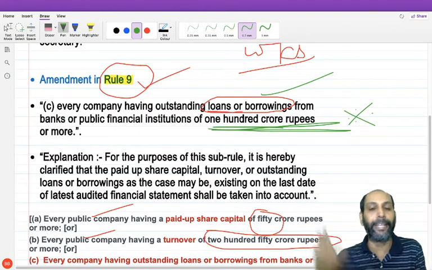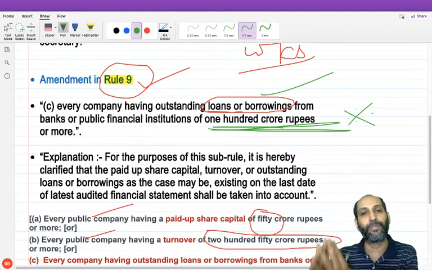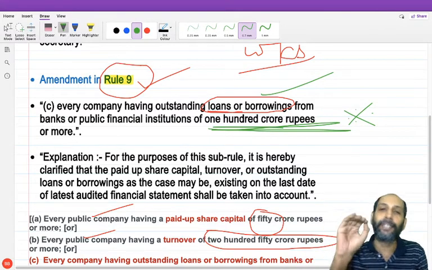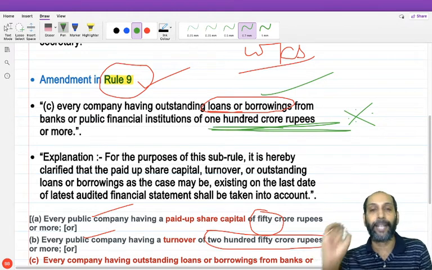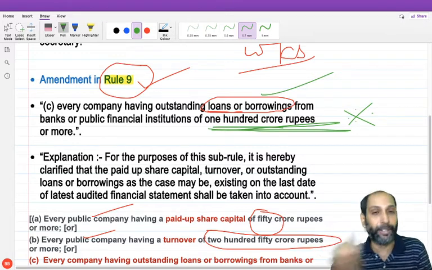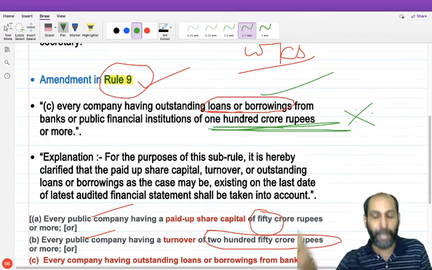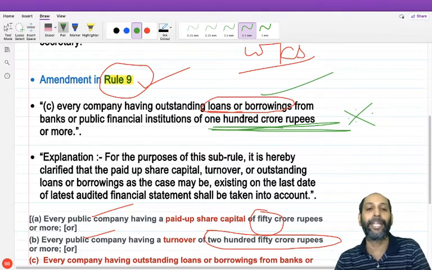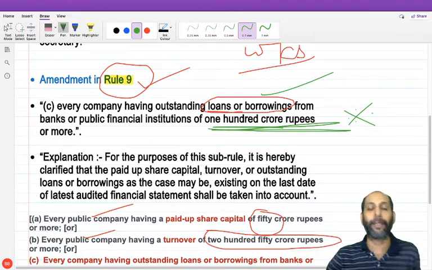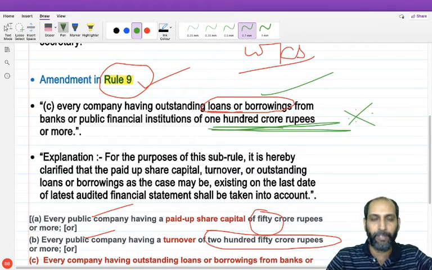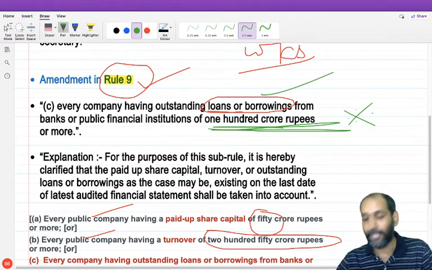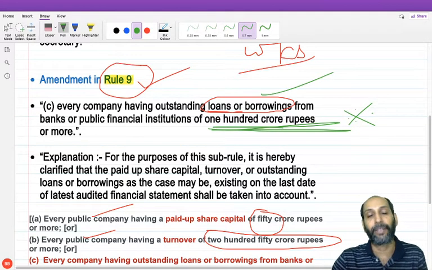The first category was already there, that is the public limited company having paid up capital of rupees 50 crore or more, and the second one was on the basis of turnover of 250 crores or more. Now the third category has been introduced on the basis of outstanding loans or borrowings. And this category is not restricted to public companies; it is applicable to private companies as well as public companies having more than 100 crores outstanding loans. So that is the amendment. I repeat again: Rule 8A amendment is about appointment of a whole-time company secretary, and Rule 9 is about mandatory secretarial audit. You all know the secretarial audit report has to be filed in form MR3 with the ROC.